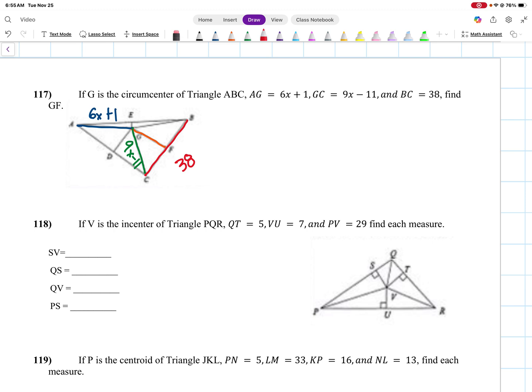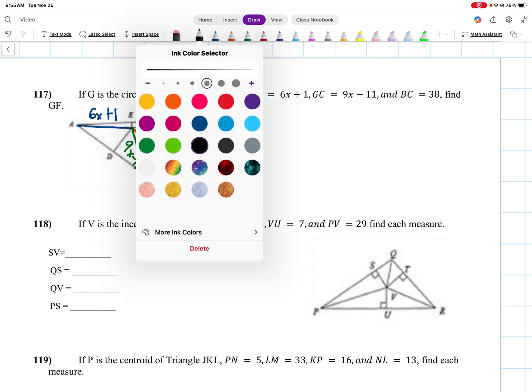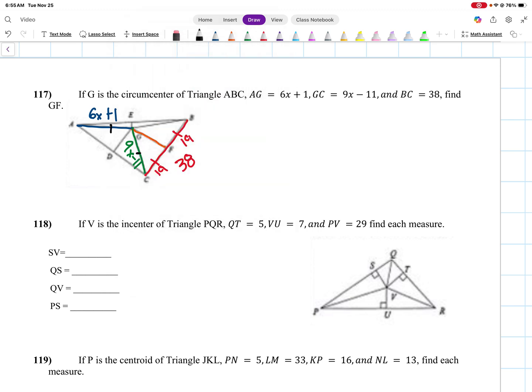First thing I'm going to do is deal with the side. With circumcenters, this chunk should be congruent to that because that line is cutting that segment in half. So this will be 19 here. If the full distance is 38, we cut it in half, you get 19. Now, if I want to figure out what GF is, I need to know what x is because this line, this line, and this line from G to B, those three lines are all going to be the same.